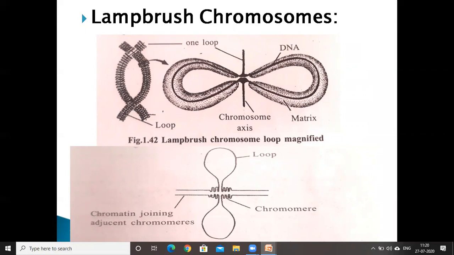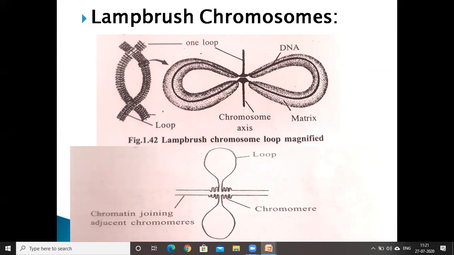So from a single chromomeric loci, many pairs of loops may be formed. For example, in some species, like the salamander oocyte, there are 10,000 loops. So at this stage, consisting of so many loops, this chromosome looks typically like a lamp brush, a brush-like structure.